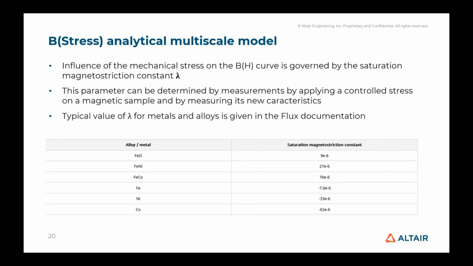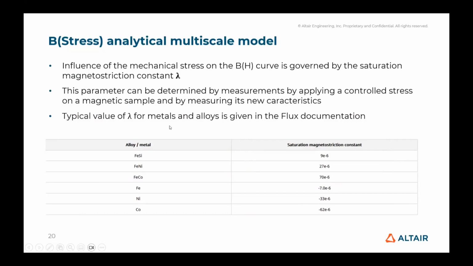Okay, so in this region, the influence of the mechanical stress on the BH curve is governed by the saturation magnetostriction constant that we call lambda. This parameter can be determined by measurement, by applying a controlled stress on a magnetic sample and measuring its characteristic, and we can extract lambda.